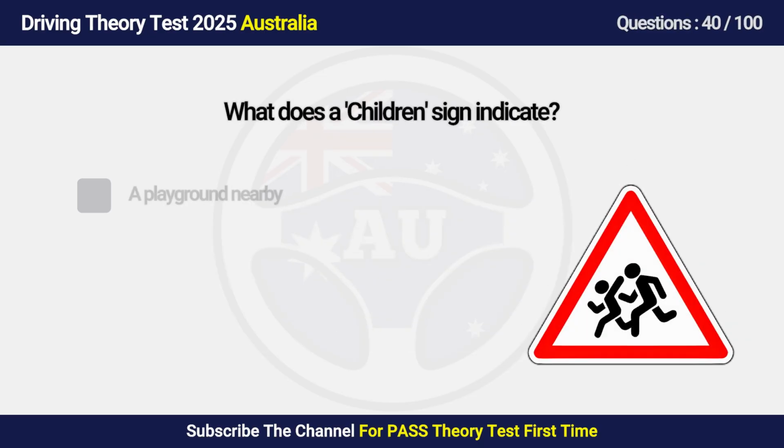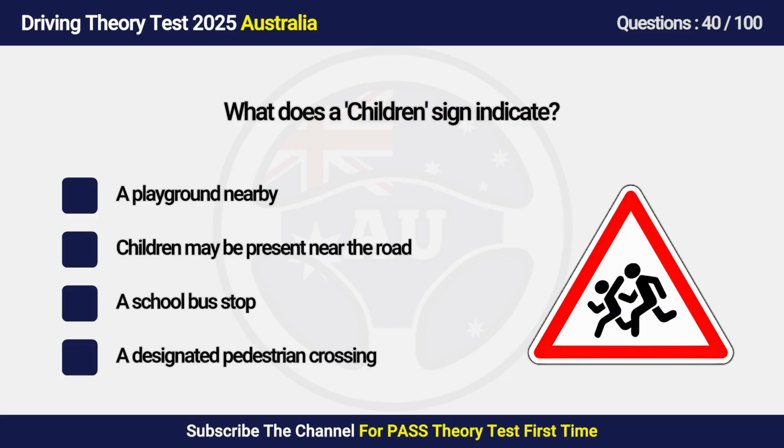Question 40. What does a children's sign indicate? A. A playground nearby. B. Children may be present near the road. C. A school bus stop. D. A pedestrian crossing.